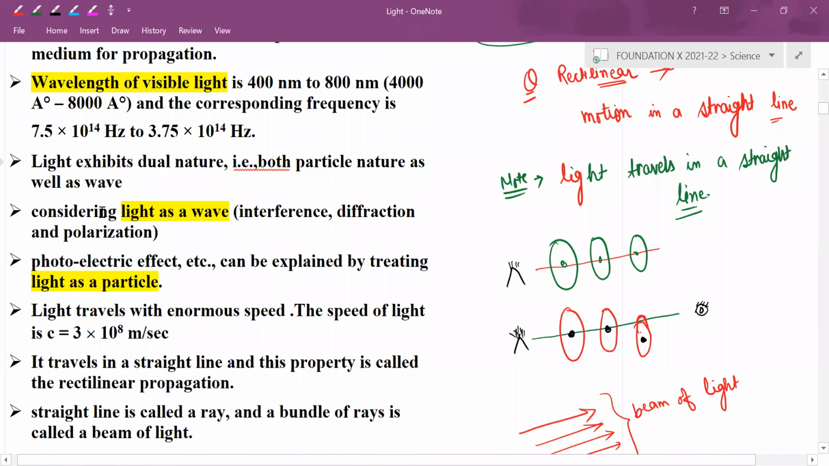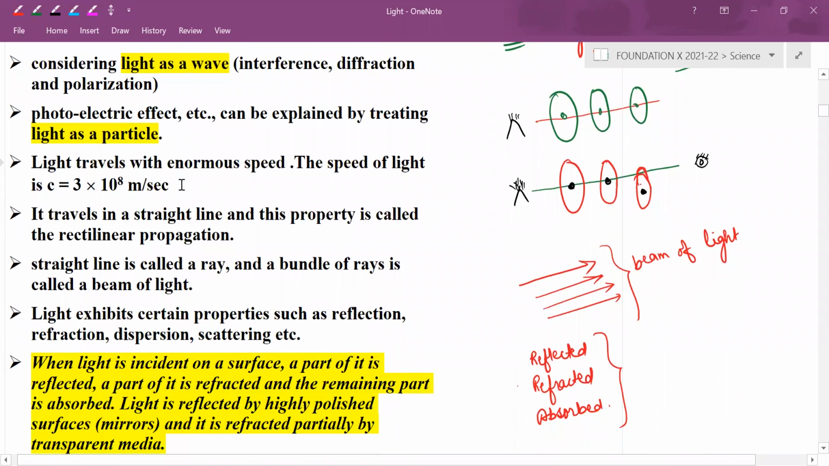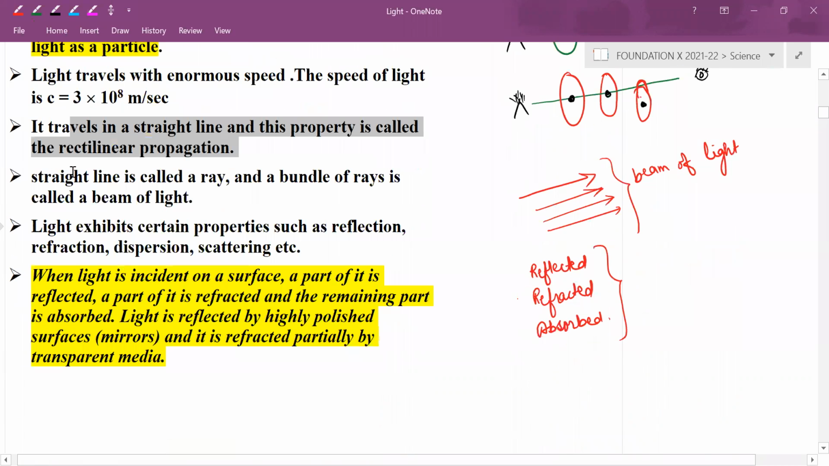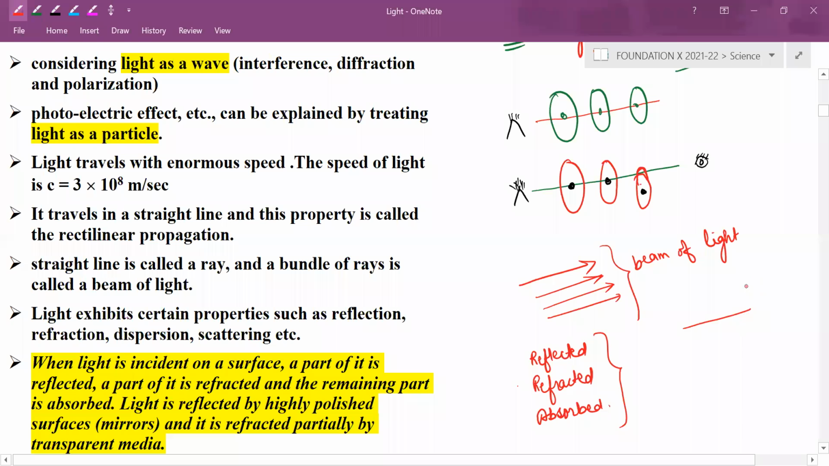Light exhibits dual nature that we have already discussed. Light acts as a wave as well as a particle. The speed of light is 3 into 10 raised to 8 meter per second, in the air or in the vacuum. It travels in a straight line, that is called rectilinear motion. A bundle of rays is called a beam of light. A single straight line we say a ray, and rays together are called a beam. Understood?